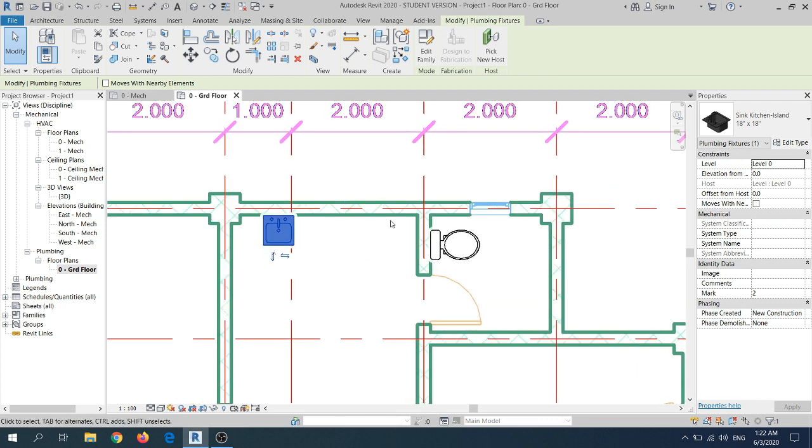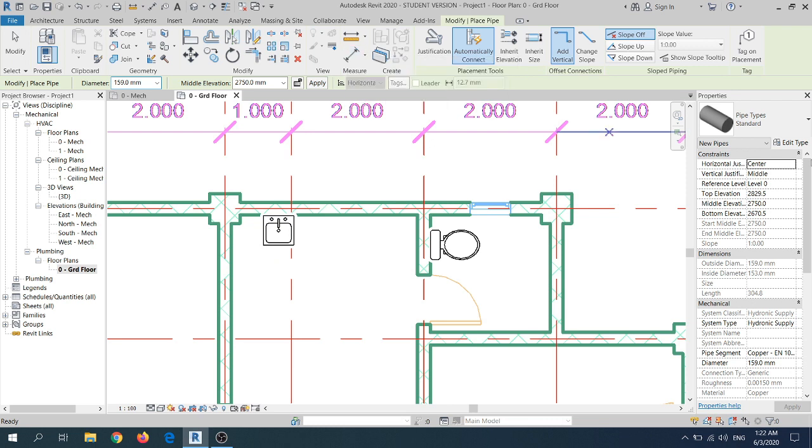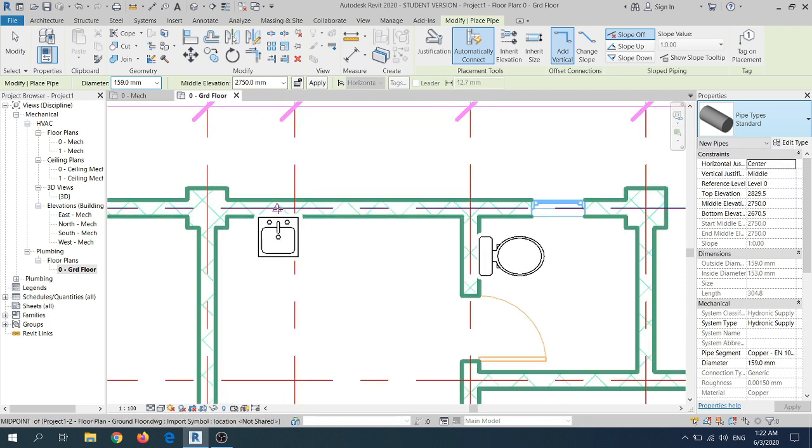So first, we have to draw the sanitary piping by clicking the system and pipes. You can choose the pipe you want, based on the library given, either plastic or standard. I choose standard for this example. Next, I want to click from the bed or the wall near to the kitchen sink and go to the direction I want. So the offset or mid elevation is given automatically as 2750 in the software, which I can actually adjust, for example, to 500 mm.